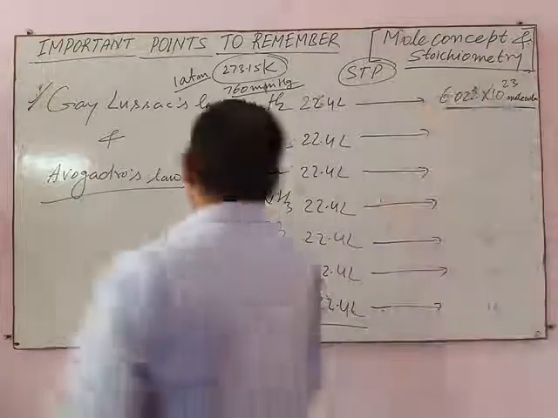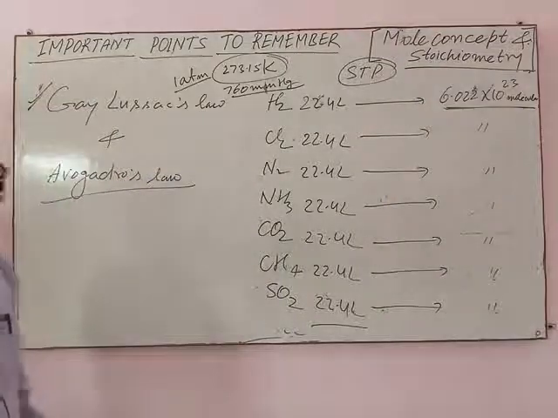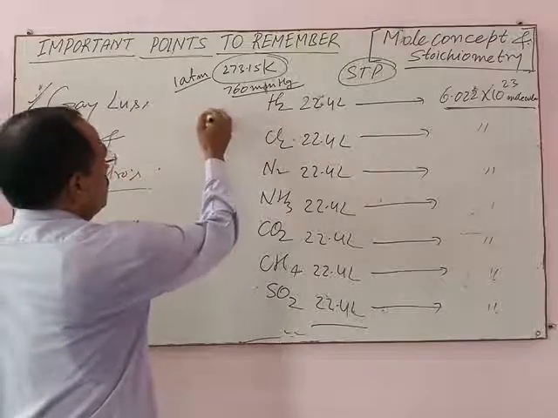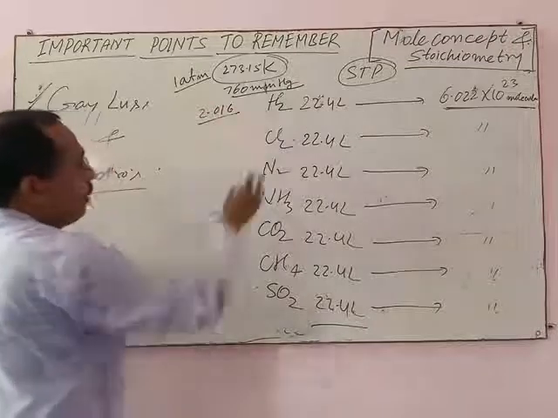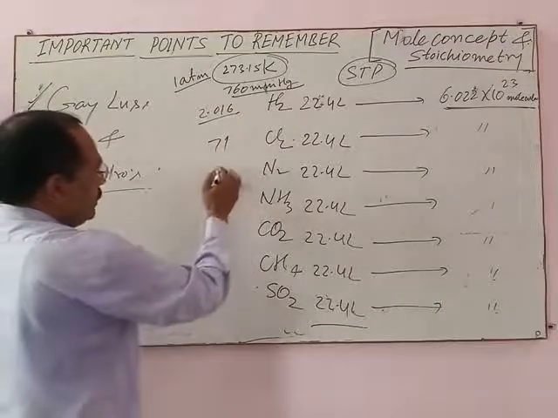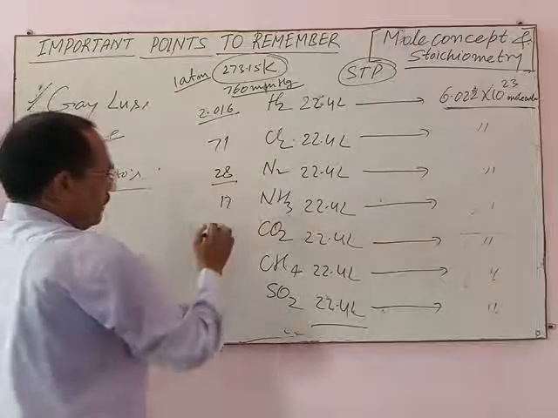However, molecular masses of these gases are different. Molecular mass of hydrogen is 2.016. Molecular mass of chlorine is 71. Molecular mass of nitrogen is 28. Molecular mass of ammonia is 17.